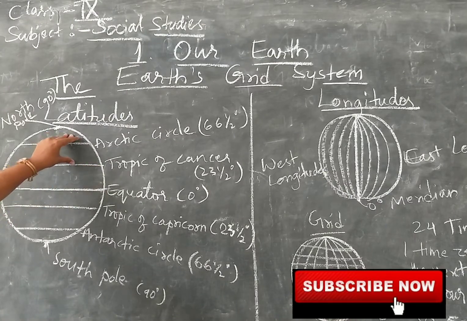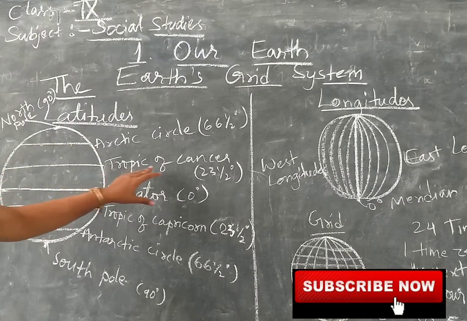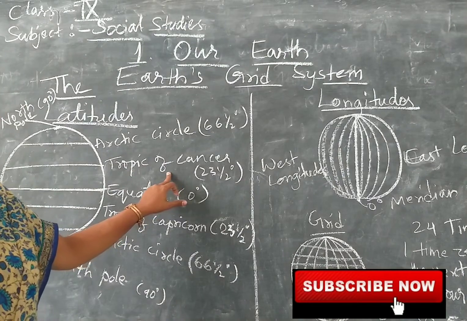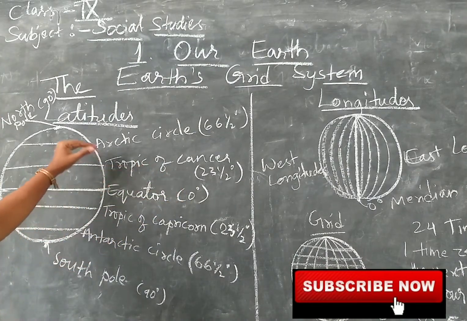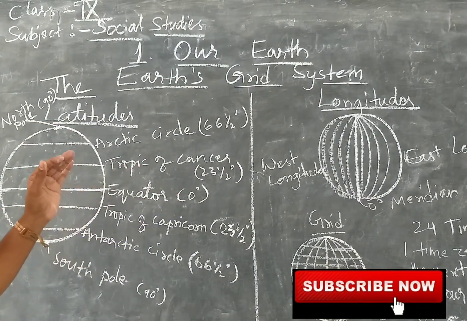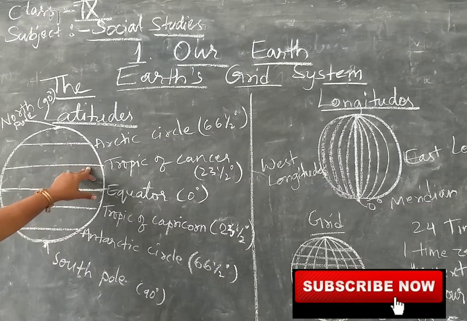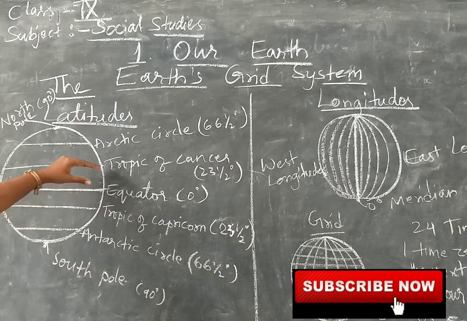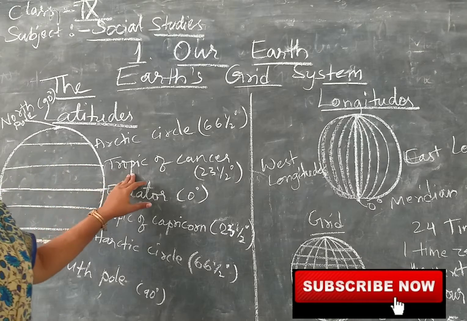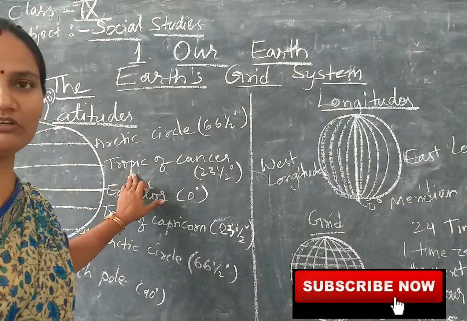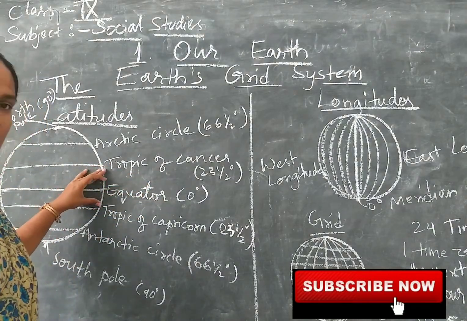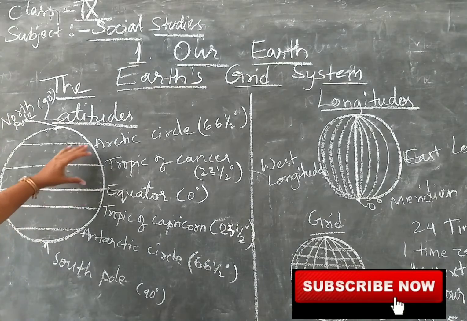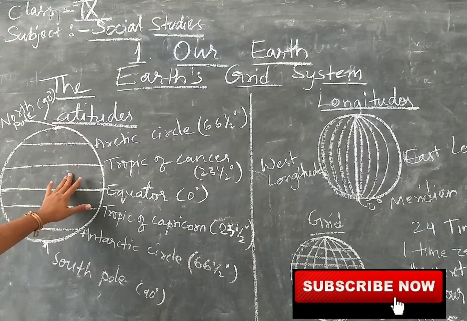So you can see that a few latitudes were given special names. This is because from here you find a change in the temperature. That is why these latitudes were given names to identify the areas. So we divide them into different climatic zones also.